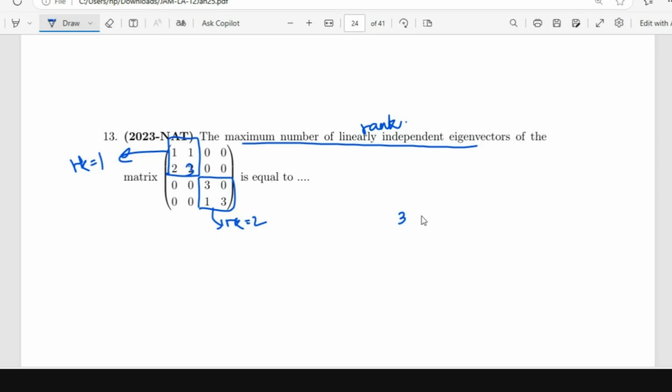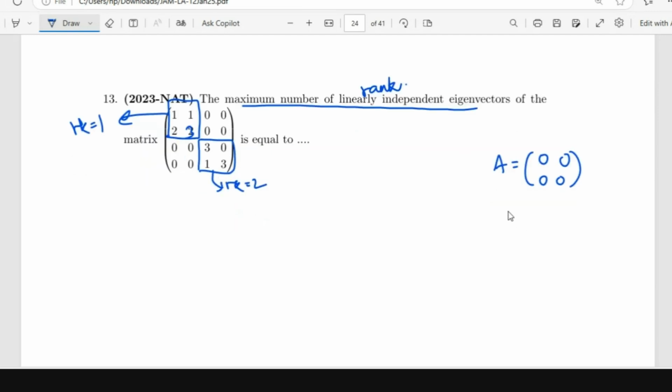Ma'am, I have a related doubt. If we are taking the 0 matrix, then the entire space will be the eigenspace corresponding to 0, right? But then rank of the 0 matrix is 0. If I take the 0 matrix, then its rank is 0. But then the maximum number of linearly independent eigenvectors need not be 0, right?